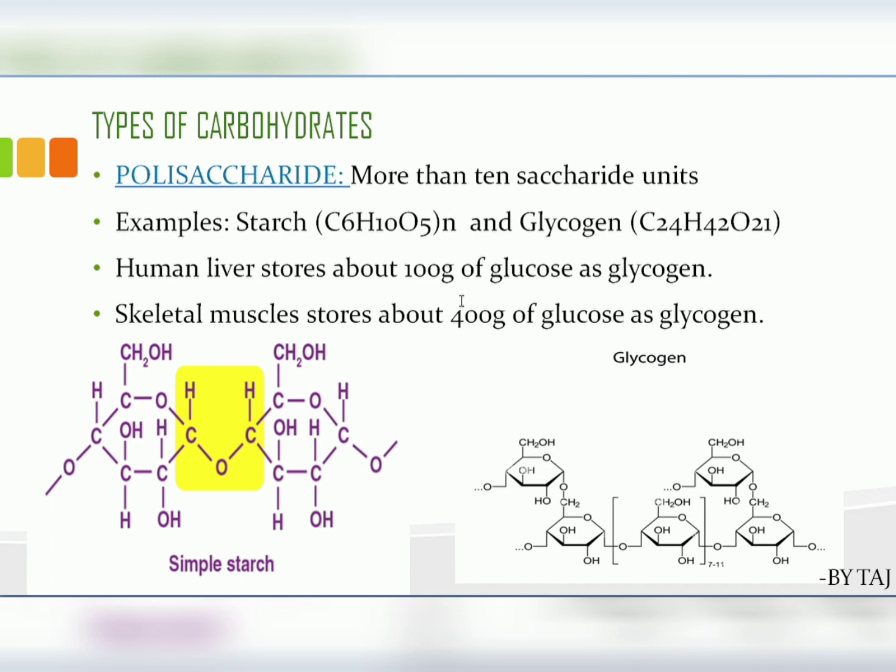The human liver stores about 100 grams of glucose as glycogen. The stored food material in plants is starch, and the stored food material in humans, that is animals, we call glycogen. Skeletal muscle stores about 400 grams of glucose as glycogen. Skeletal muscles also store glucose and convert it into glycogen. This is about the types of carbohydrates.